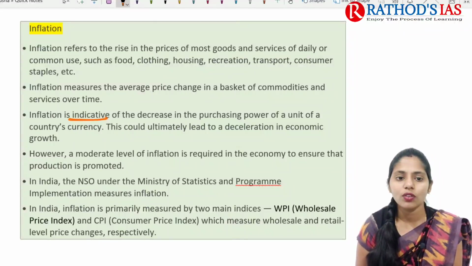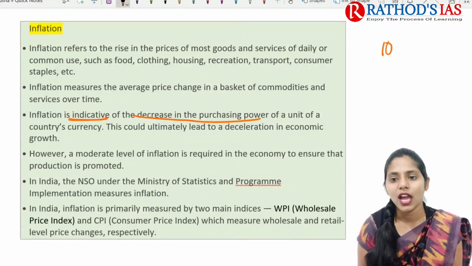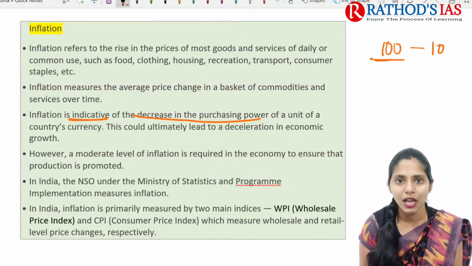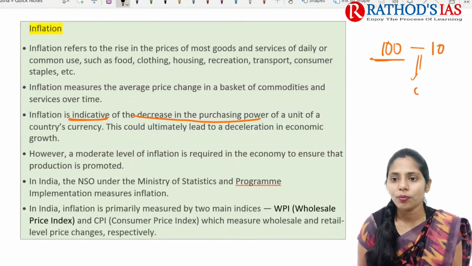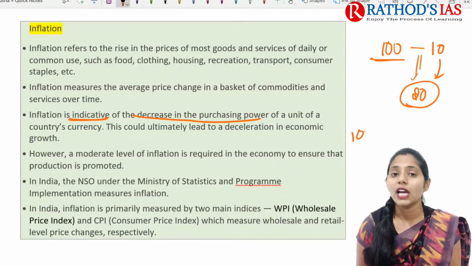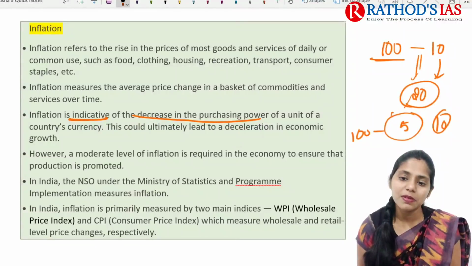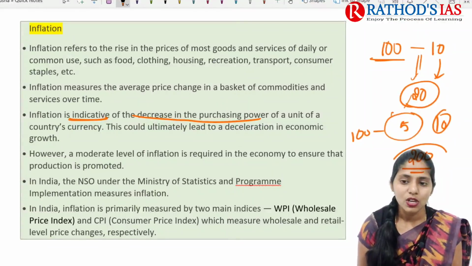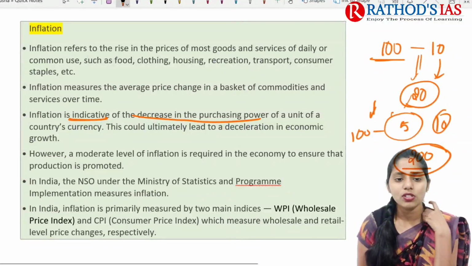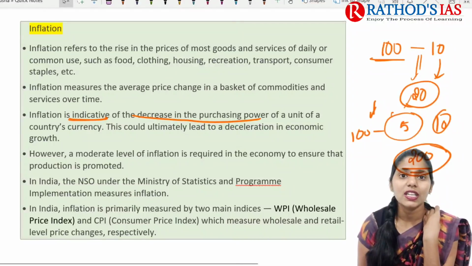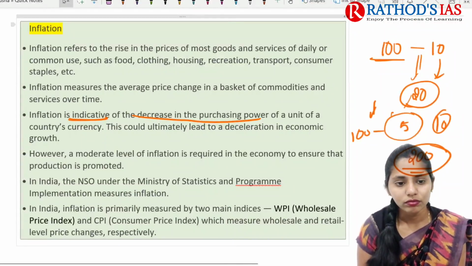And inflation is one of the indicators of a decrease in purchasing power. For example, if earlier with 100 rupees I could buy 10 apples, but the price of an apple increases to 20 rupees, then with 100 rupees I can purchase only 5 apples. If I want to purchase 10 apples, I need to spend 200 rupees. Because of this, inflation leads to a decrease in purchasing power.